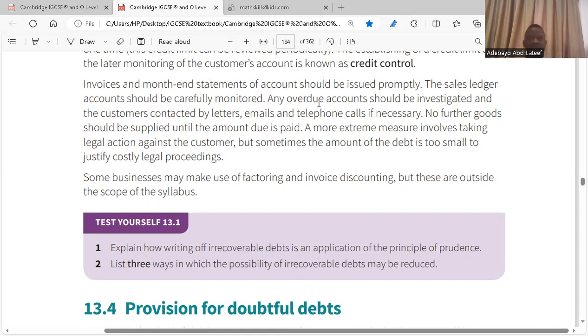These are agents, these are businesses too. They are experts at recovering debts. So what they do is this. If customer A is owing you $1,000, those debt factors, agents or firms, come to you and negotiate that debt.